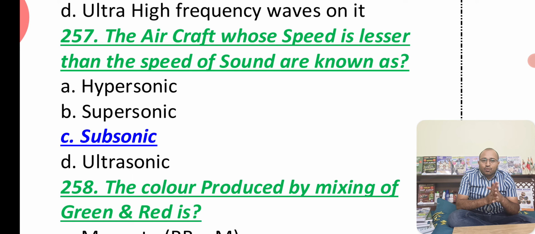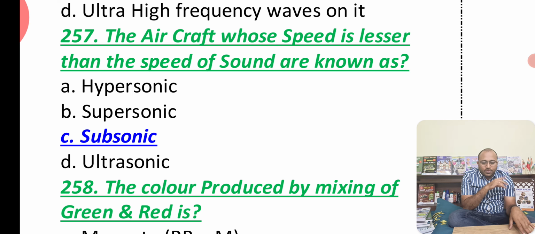Now we know about ultrasonic: we have audible sound, we have infrasonic, and we have ultrasonic. Ultrasonic sounds are those produced by bats, more than 20,000 hertz, and even mosquitoes' buzzing sound cannot be heard. So they are examples of ultrasonic. But the question asked is for speed less than the speed of sound, which is known as subsonic.